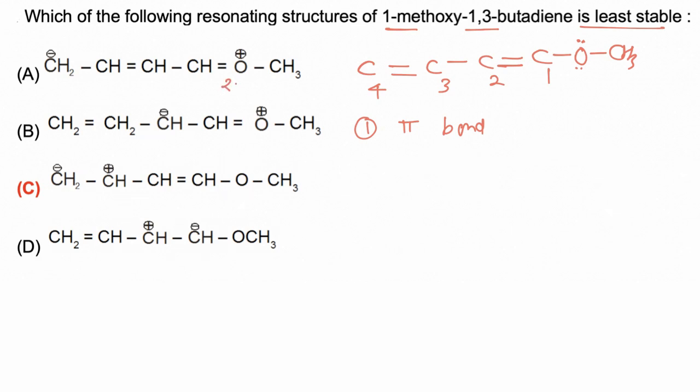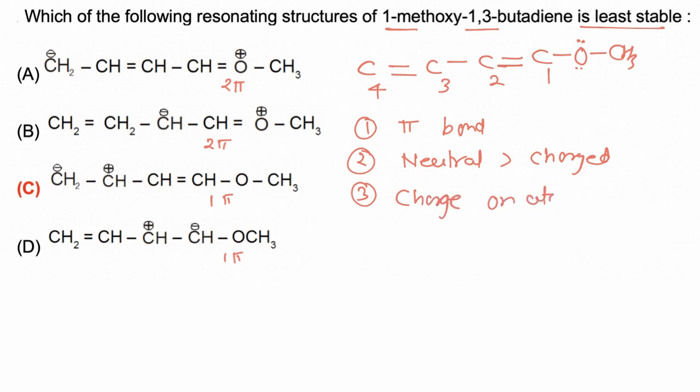Now the first structure has 2 pi bonds, the second structure also has 2 pi bonds, while structures 3 and 4 have 1 pi bond. So we can write that A and B are more stable compared to C and D. Now neutral structures are always more stable than charged ones, but they are all charged. So next we have to compare the charge on atoms. Negative charge is more stable on an electronegative atom and positive charge on an electropositive atom.